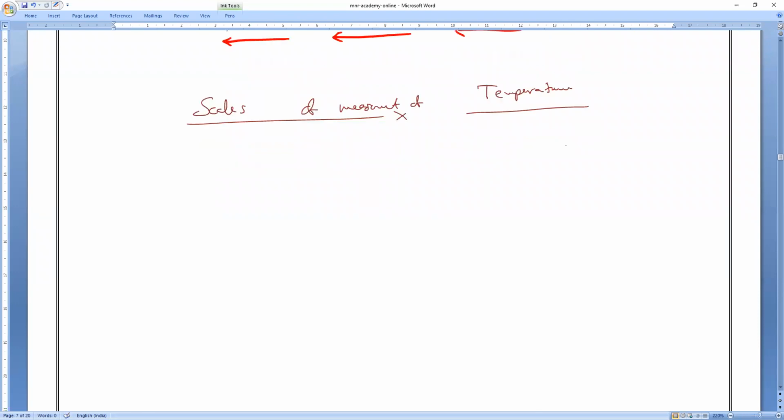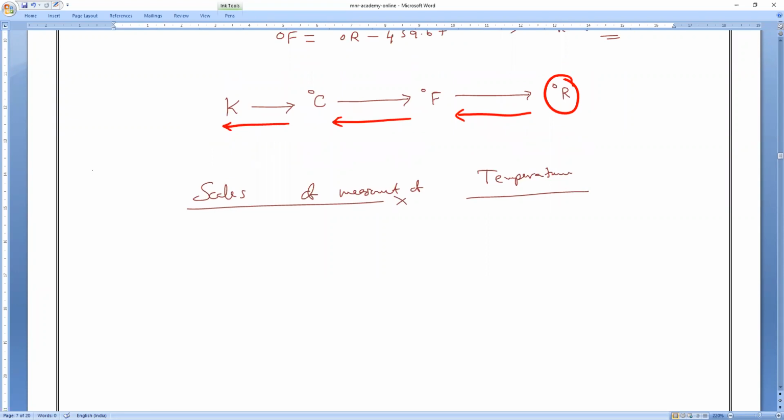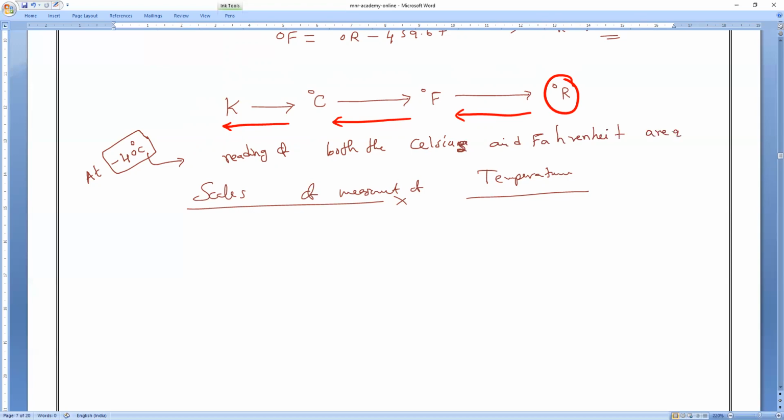And the most important point I'll tell you: at minus 40 degrees Celsius, all of you remember. Be very careful, we have a special thing. At minus 40 degrees Celsius, the reading of both scales, this will be surprising. You can even calculate it, I will give you a chance. The Celsius and Fahrenheit scales are the same, equal.